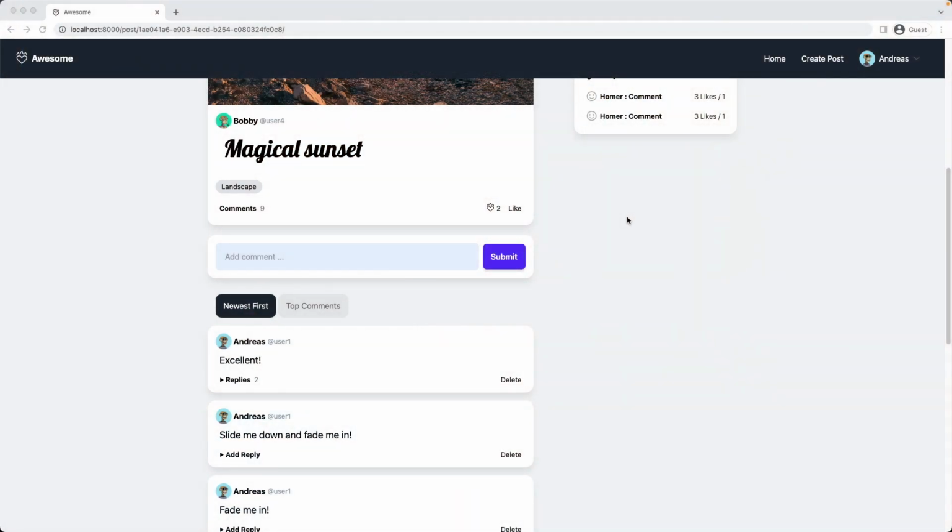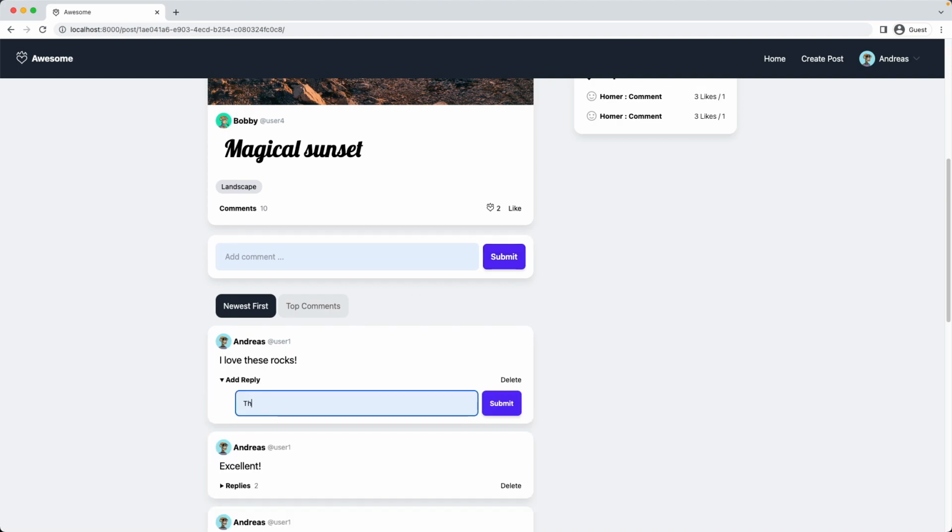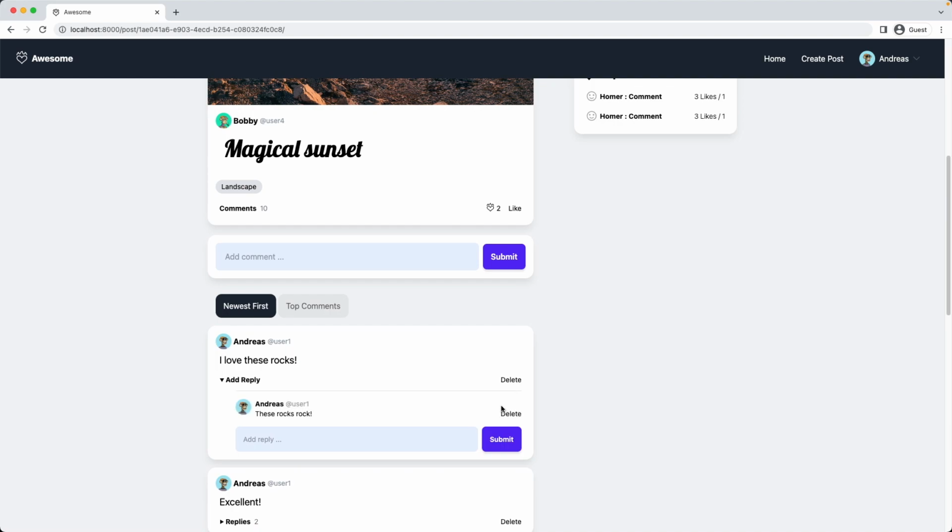So I give you a quick demonstration of what we're going to build in this video. I add here a comment. I love these rocks. Submit. The comment appeared with a very smooth animation, and I add a reply. These rocks rock. Submit. And again here we have a smooth animation when the reply is submitted. Both of them are added to the site without refreshing the page. Let's see now how we can achieve this.